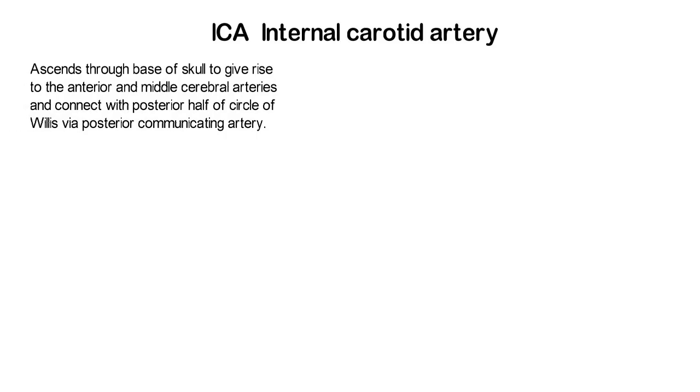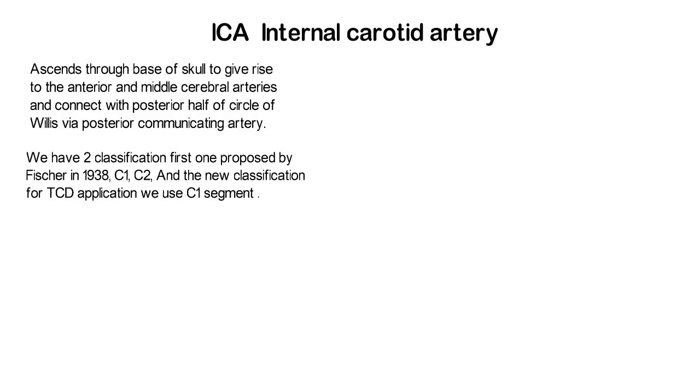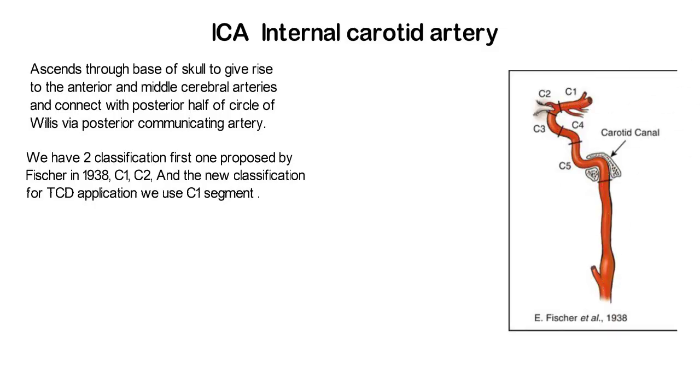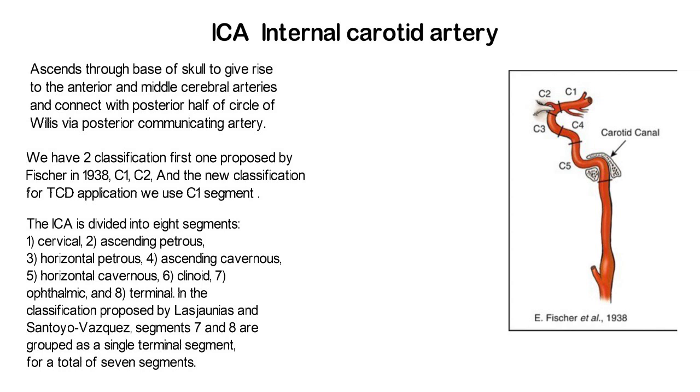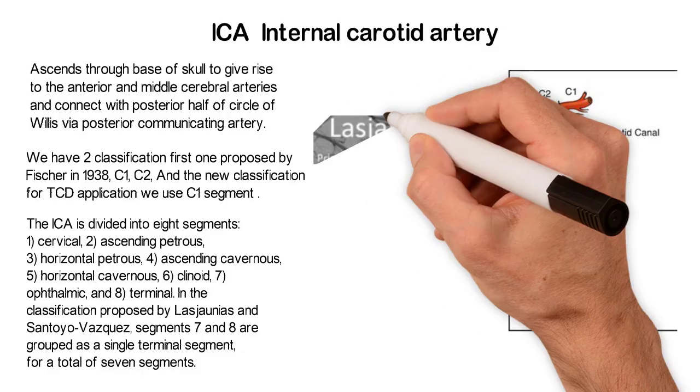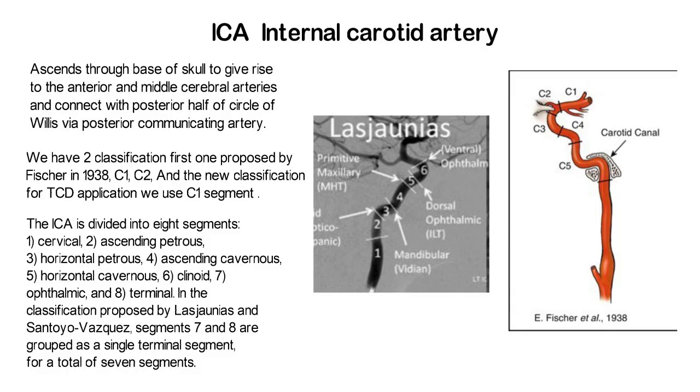Internal carotid artery. Ascends through the base of skull to give rise to the anterior and middle cerebral arteries and connect with the posterior half of the Circle of Willis via the posterior communicating artery. We have 2 classifications. The first one proposed by Fisher in 1938, C1, C2, and the new classification for the TCD application we use is the C1 segment. The ICA is divided into 8 segments: cervical, ascending petrous, horizontal petrous, ascending cavernous, horizontal cavernous, clinoid, ophthalmic, and terminal. In the classification proposed by Lasjaunias and Santoyo Vazquez, segments 7 and 8 are grouped as a single terminal segment for a total of 7 segments.